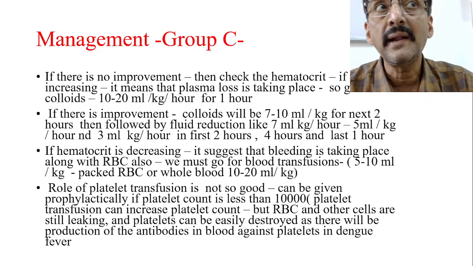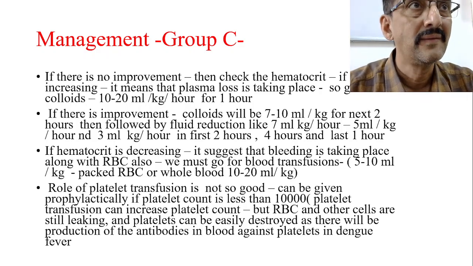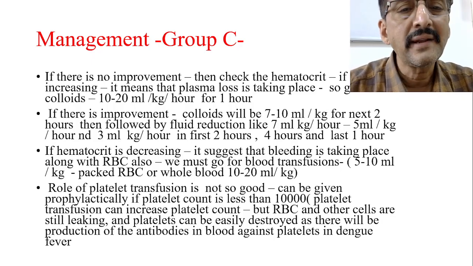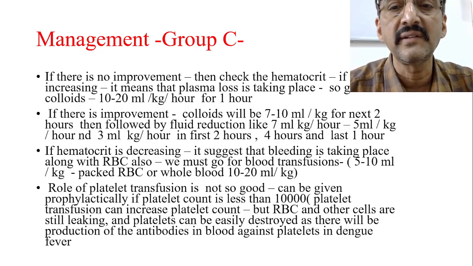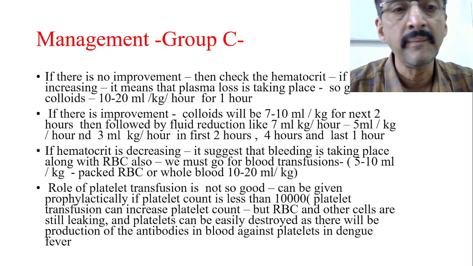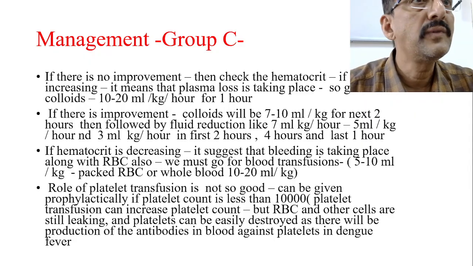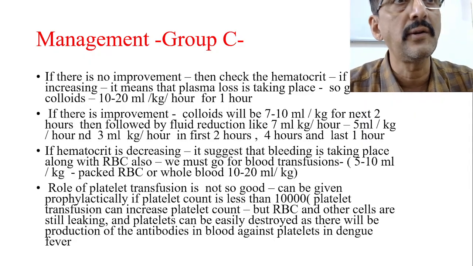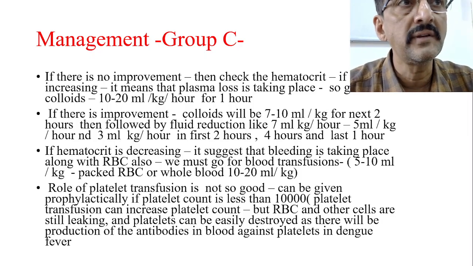The role of platelet transfusion is not so good. It can be given prophylactically if the platelet count is less than 10,000. Because I told that the antibodies are also there against the platelets. So whatever platelets you give will be destroyed by these antibodies.